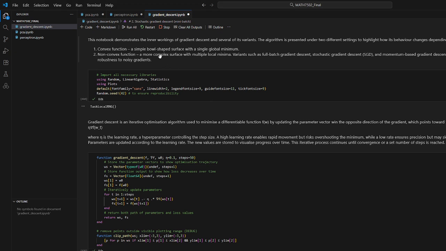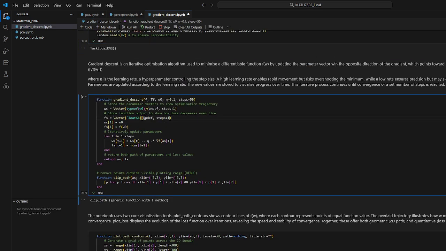This notebook demonstrates the inner workings of gradient descent and a lot of its variants. We explore gradient descent in a convex function and a non-convex function, as well as variants like full batch gradient descent, stochastic gradient descent, and momentum-based gradient descent. So let's run all the code. We first import the libraries, and this is where we define what gradient descent is.